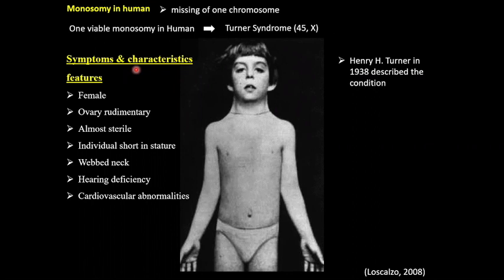Symptoms and characteristic features of Turner syndrome: phenotypically they are female, their ovaries are rudimentary, they are almost sterile, the individuals are short in stature, they have a webbed neck, hearing deficiency, and also cardiovascular abnormalities. Henry H. Turner first described this condition, and now it is known as Turner syndrome.